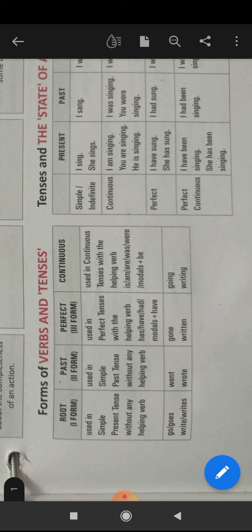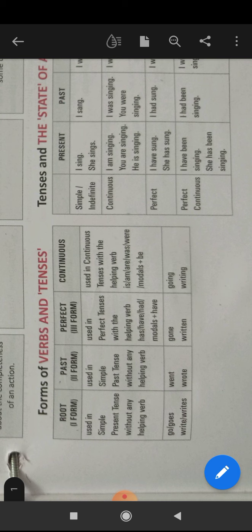Root form means first form is used in simple present tense without any helping verb. For example, I go to school, she goes to school, my mother teaches me. Got it? Past form, we use second form of the verb or past form of the verb in simple past tense. Again, we use this second form of the verb without any helping verb.